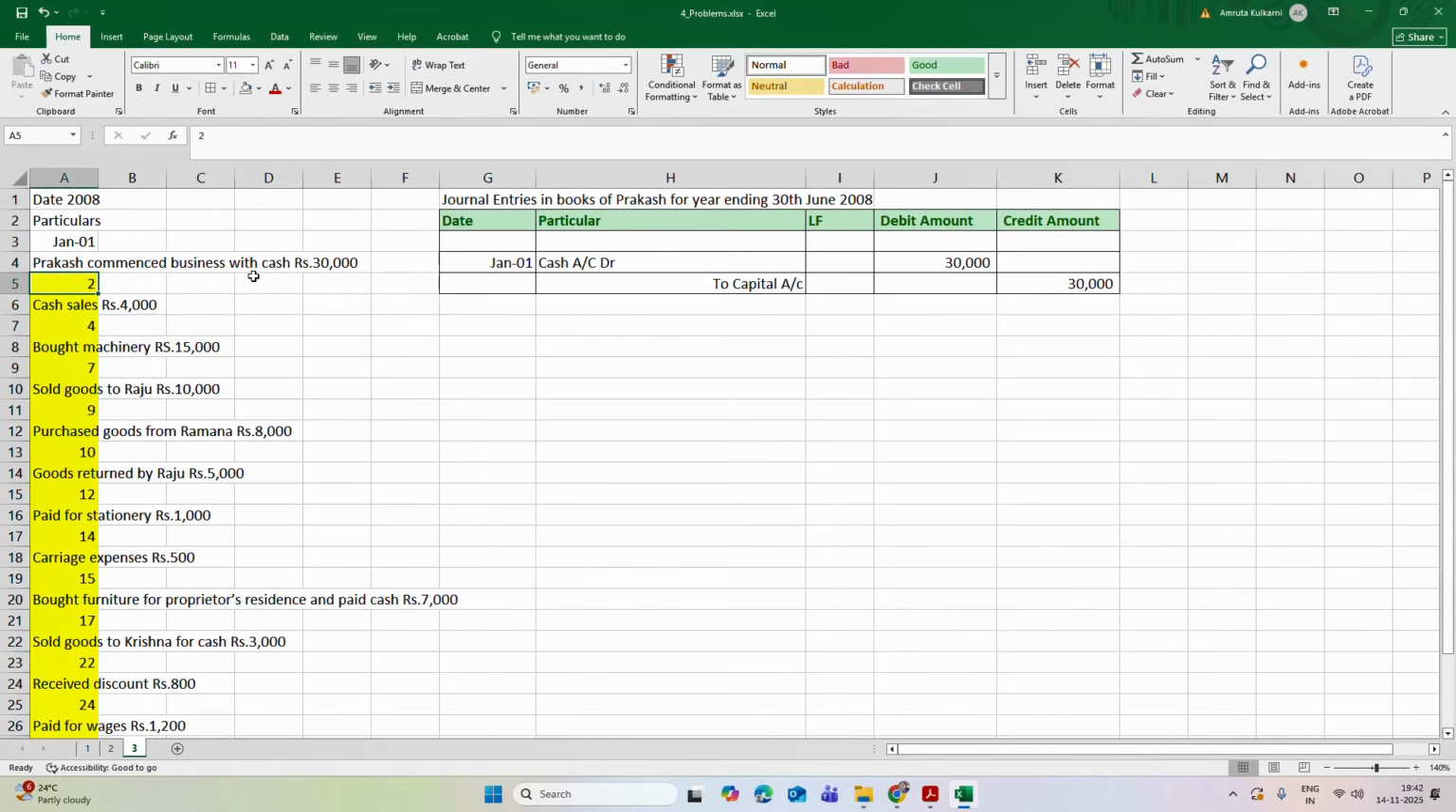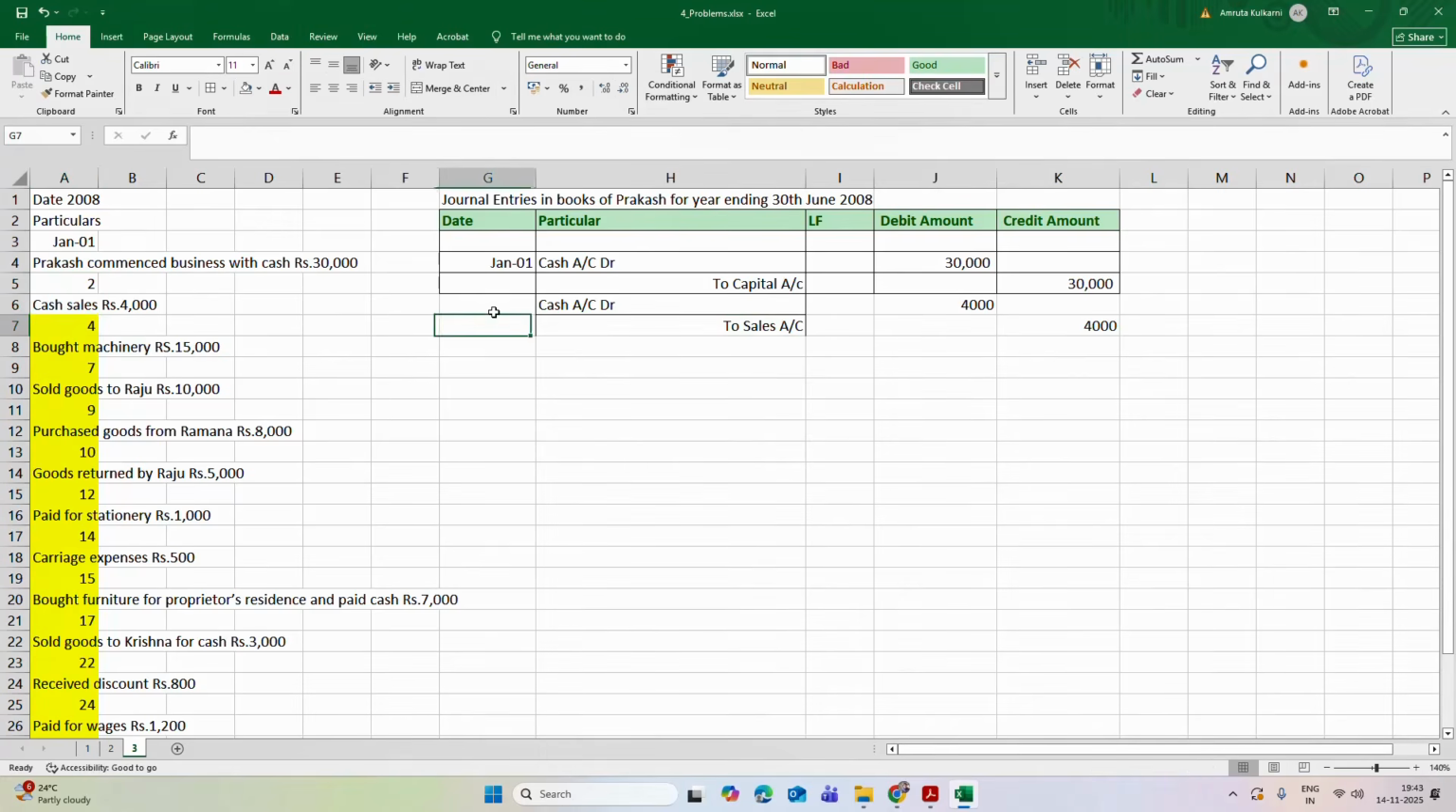Okay. Now, what is the second entry, that is on January 2? Cash sales of rupees 4,000. This is a cash sales. So cash will increase by rupees 4,000, and this cash is increased via sales, so sales account is 4,000. So this second entry is also done.